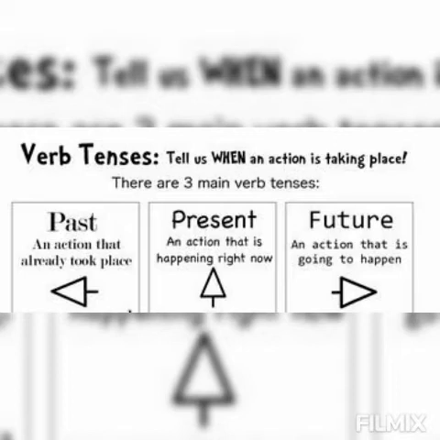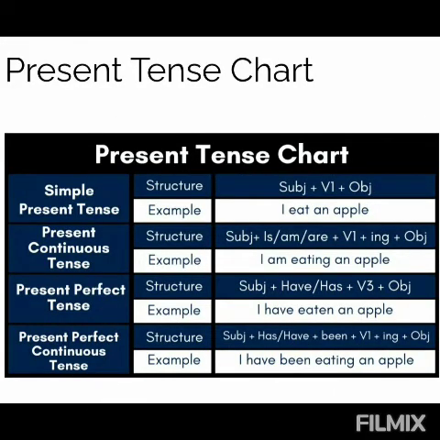Tense is generally categorized into three main categories: past tense, present tense, and future tense. An action that already took place is past tense. An action that is happening right now is present tense, and an action that is going to happen in near future is future tense. Let us start with the rule of tenses. Tenses are further categorized into four major forms: simple tense, continuous tense, perfect tense, and perfect continuous tense.